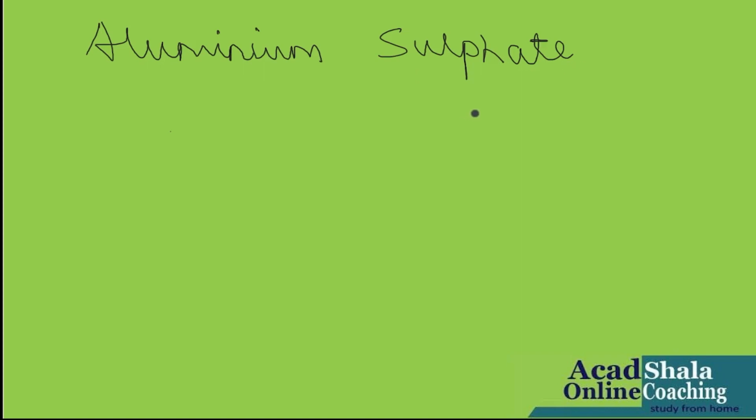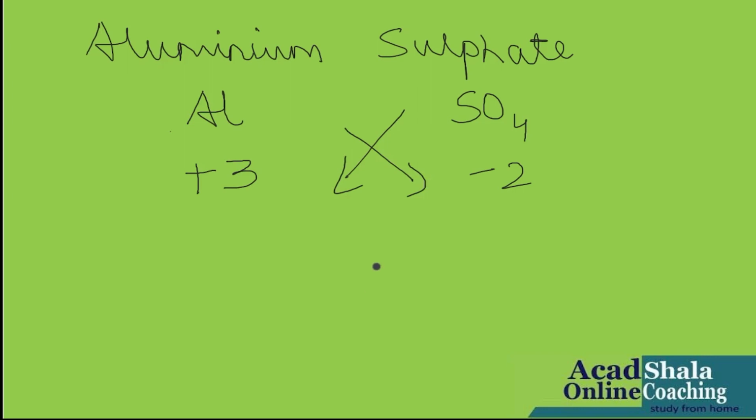On your answer sheet, you will write down aluminium sulfate on the top first. Then the second step, I will write the symbol, the formula of the polyatomic ion. Then the next step, I will write down the valency of aluminium, that is +3. Sulfate is -2. Then I will show crisscross over here. And then I will write down my final formula.